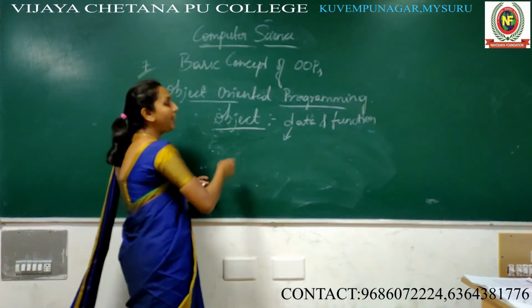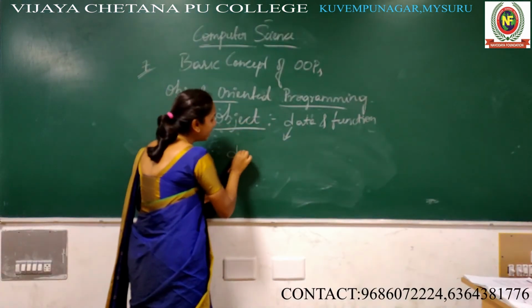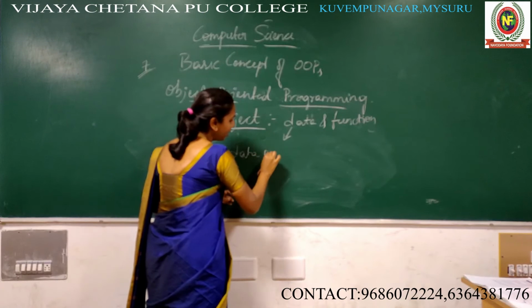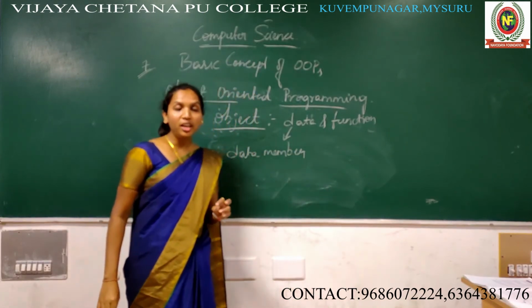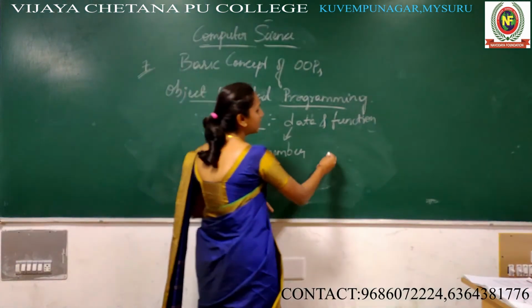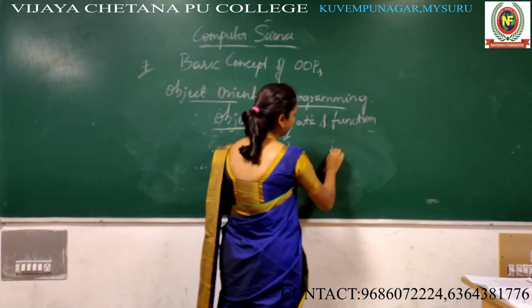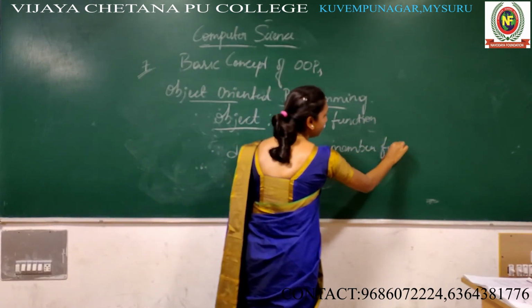So the data that comes under an object is called a data member. The function that comes under an object is called a member function.